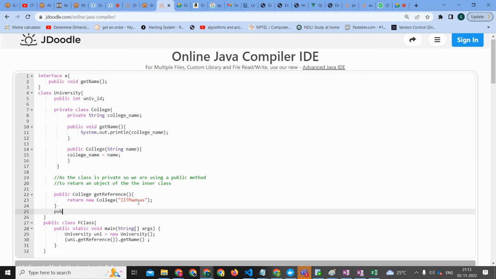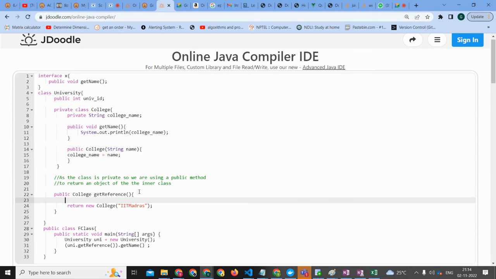I am talking about line number 22, after line number 22. Here, new college dot get name. We should call this get name method of college.